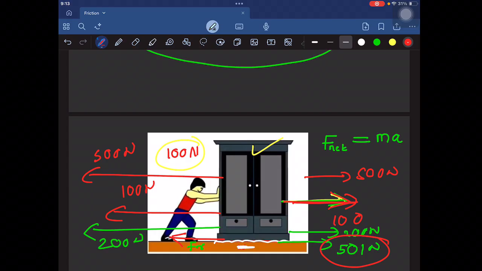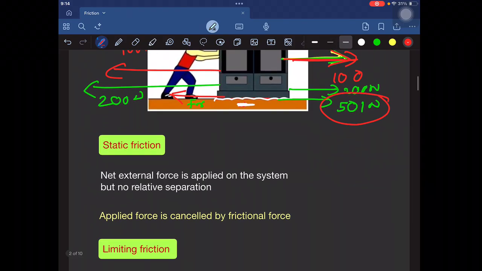Okay, let me clarify each and everything. Now what is static friction? If we do not consider the friction, there is some net force acting on the body, but the static friction, which acts in the opposite direction of that force, cancels it. It means the static friction is equal and opposite. So the applied force is cancelled by the static friction, the body is not moving, and then the friction is called static friction. Now the maximum limit of that static friction is called limiting friction.